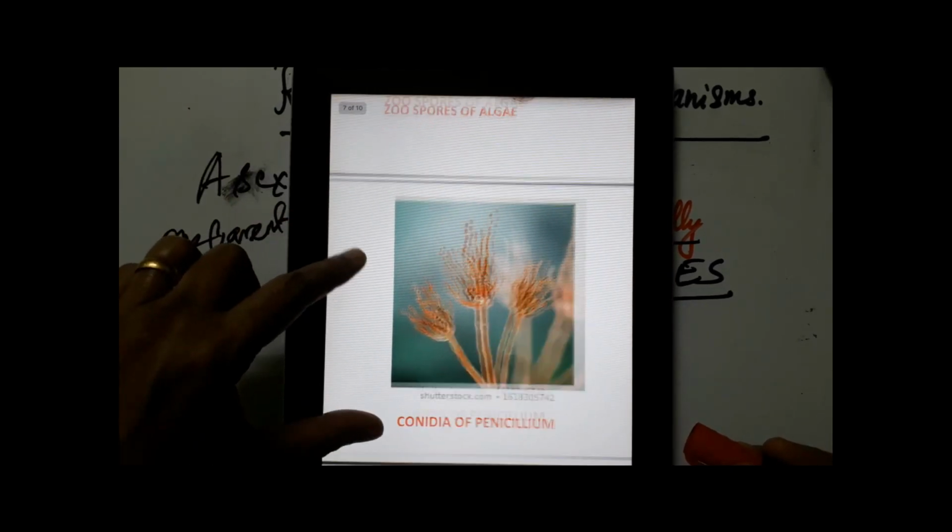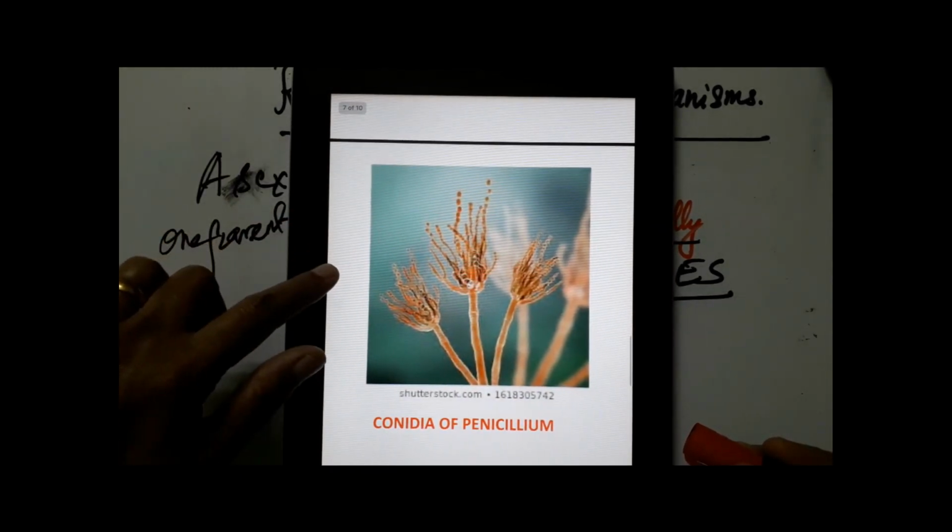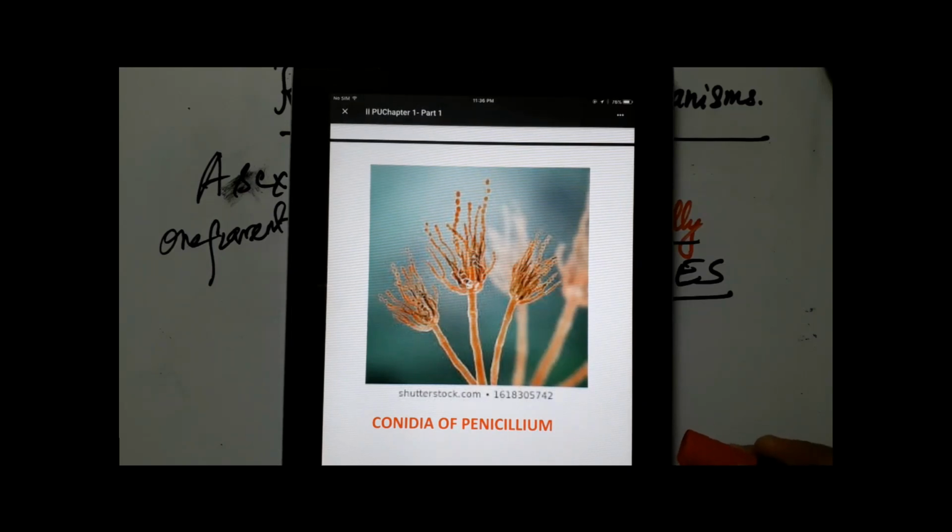Let's go to the next one. The next one is a fungus. Fungi have a body which is called mycelium, made up of units called hyphae. Now this is a fungus called penicillium, from which we get penicillin. And in penicillium, you notice asexual reproduction. How do these undergo asexual reproduction?